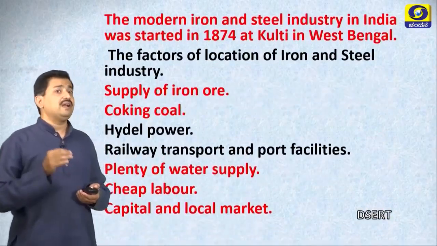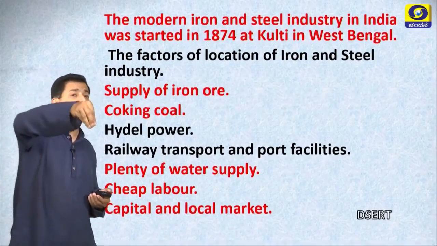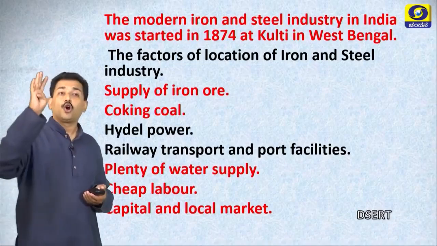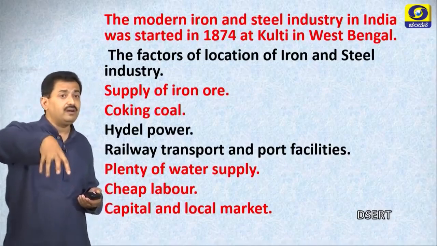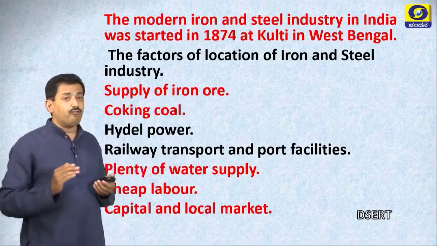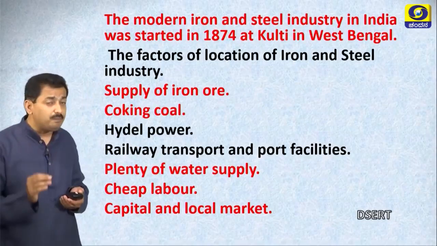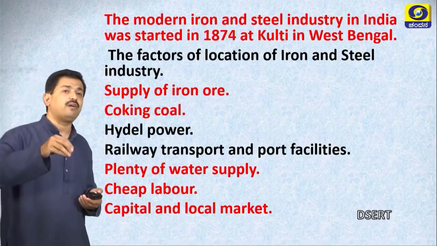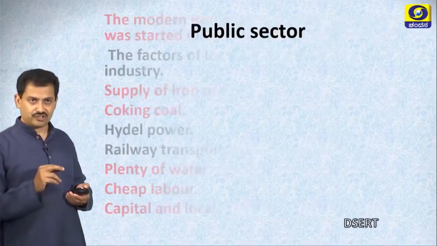Let us see which factors influence the location of iron and steel industry. Supply of iron ore, coking coal, hydel power, railway transport, port facility, plenty of water supply, etc., and even cheap labor, all affect the establishment of iron and steel industry.